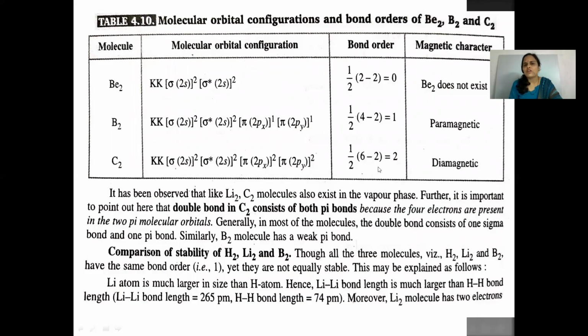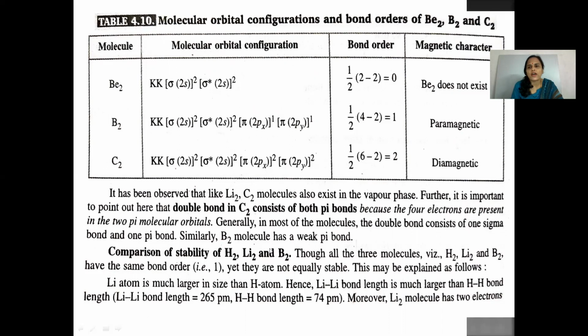Then you see the molecular orbital configurations and bond orders of Be2, boron and carbon. Beryllium, as I said, has bond order 0. That's why beryllium molecule does not exist. Boron has bond order 1 and its magnetic character is paramagnetic. Carbon has bond order 2 and it is diamagnetic in nature.